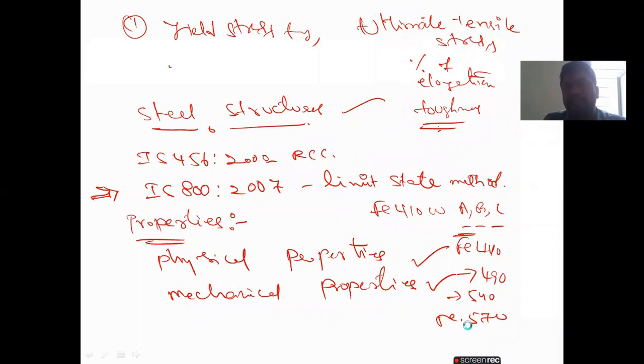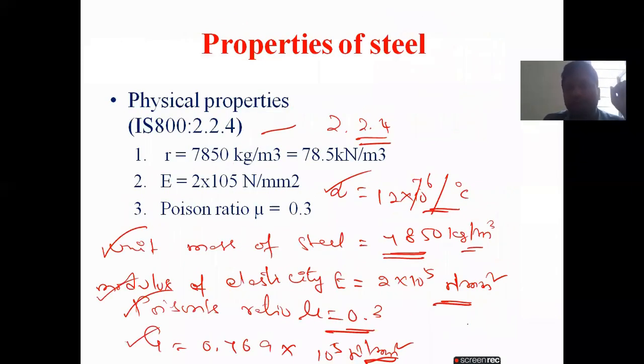In the physical properties we discussed the unit weight of steel, 7,850 kg per cubic meter, modulus of elasticity 2 into 10 to the power of 5 Newton per mm square, Poisson's ratio mu equal to 0.3, modulus of rigidity 0.769 into 10 to the power of 5 Newton per mm square, and coefficient of thermal expansion 12 into 10 to the power of -6 per degree centigrade. The mechanical properties of structural steel are yield stress, ultimate stress, maximum percentage of elongation, and notch toughness. These are the properties of steel.